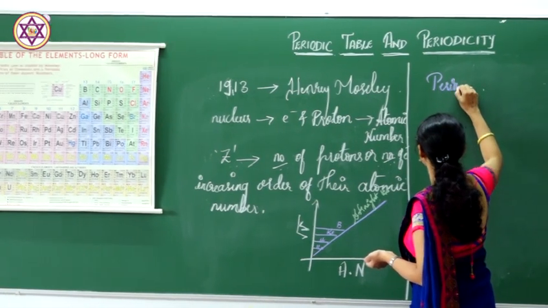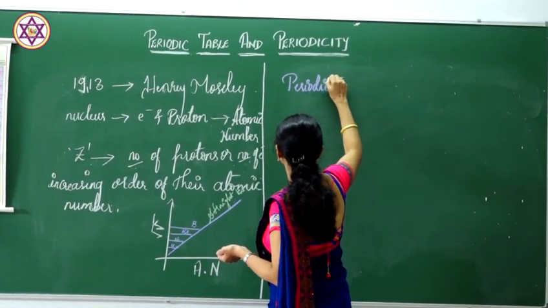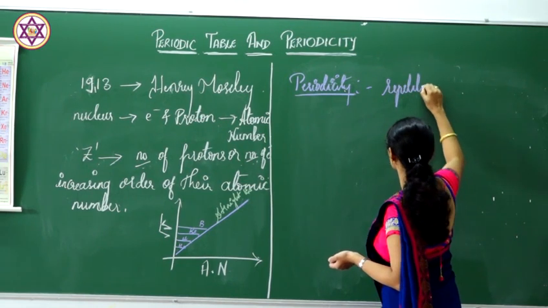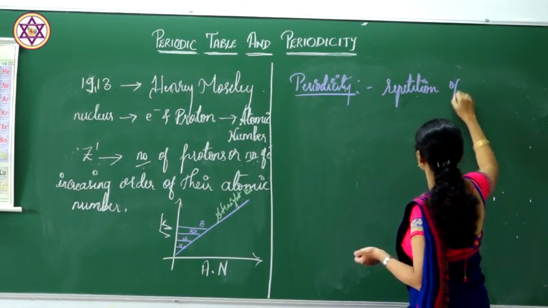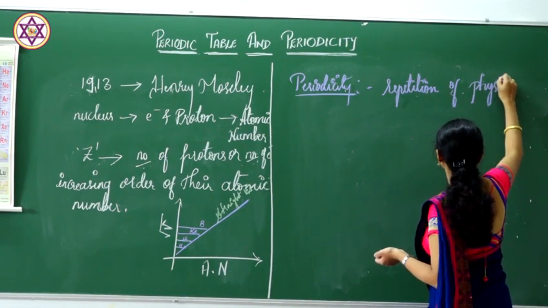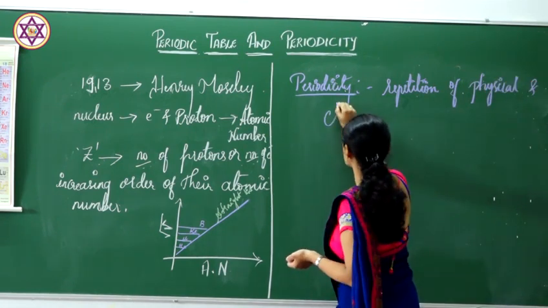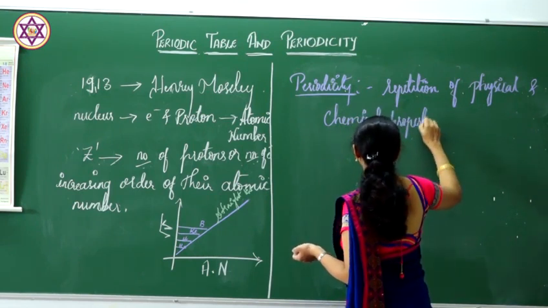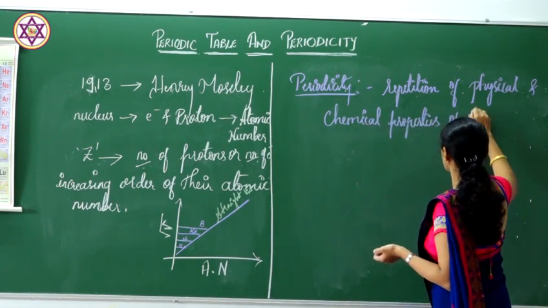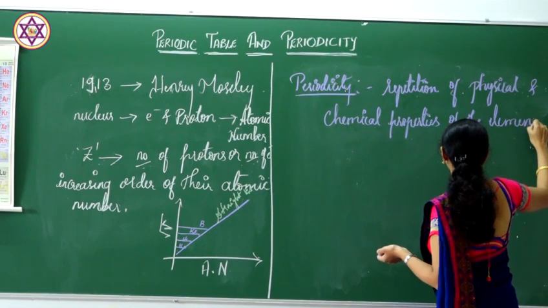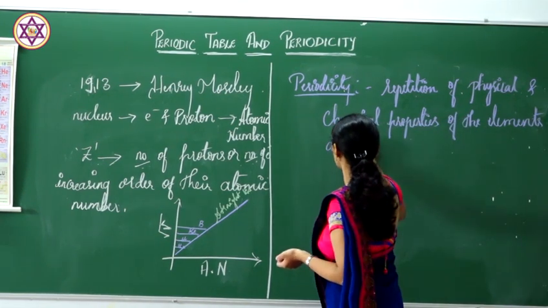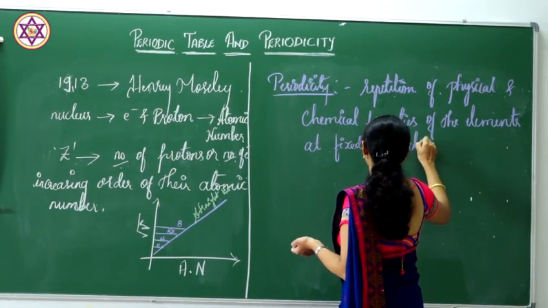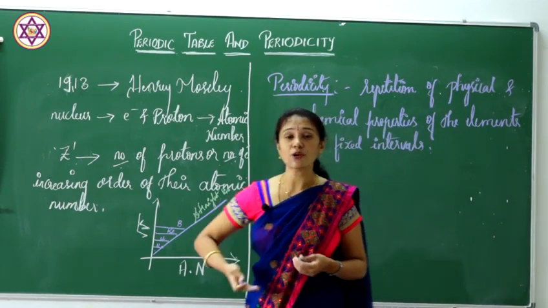Periodicity is nothing but the repetition of physical and chemical properties of the elements at fixed intervals is called periodicity. Why does this periodicity take place?